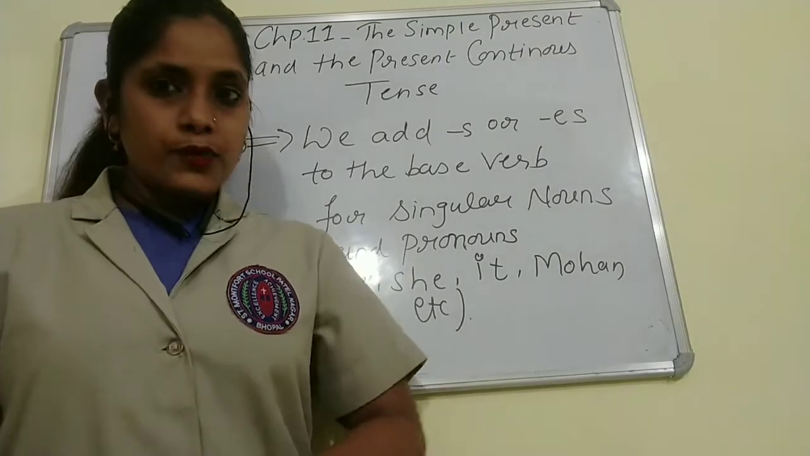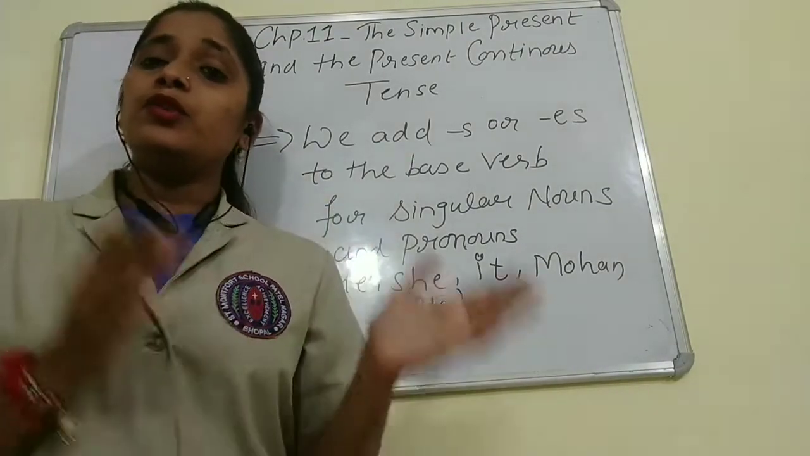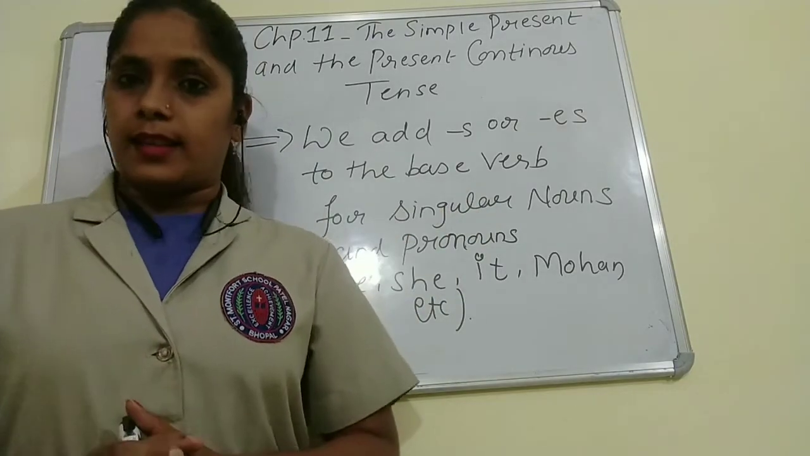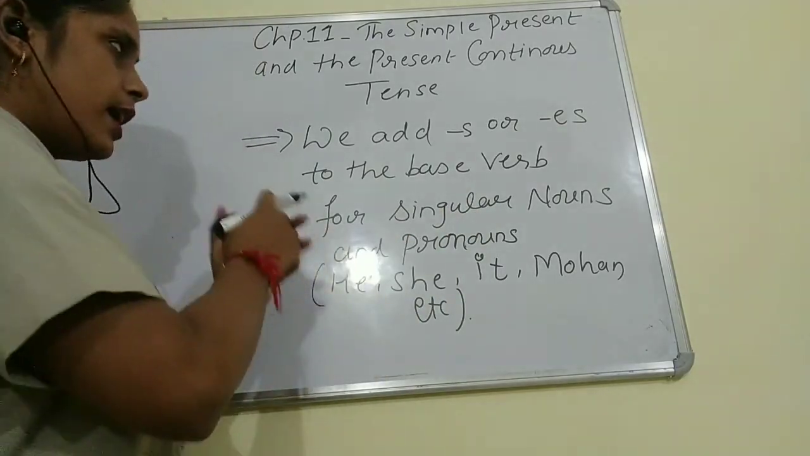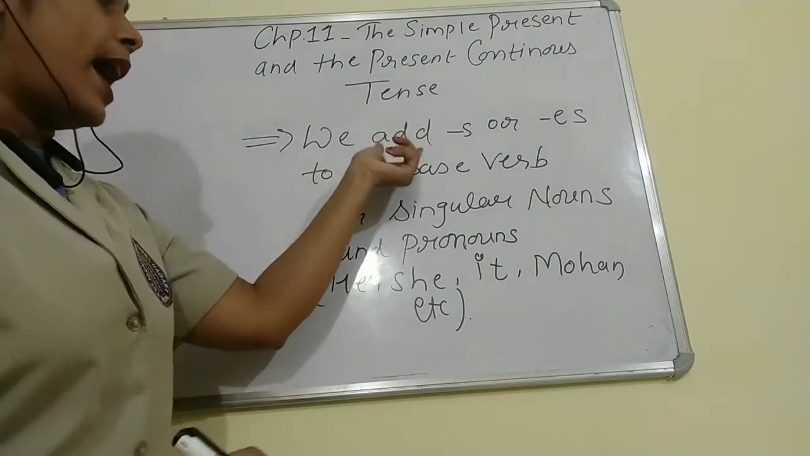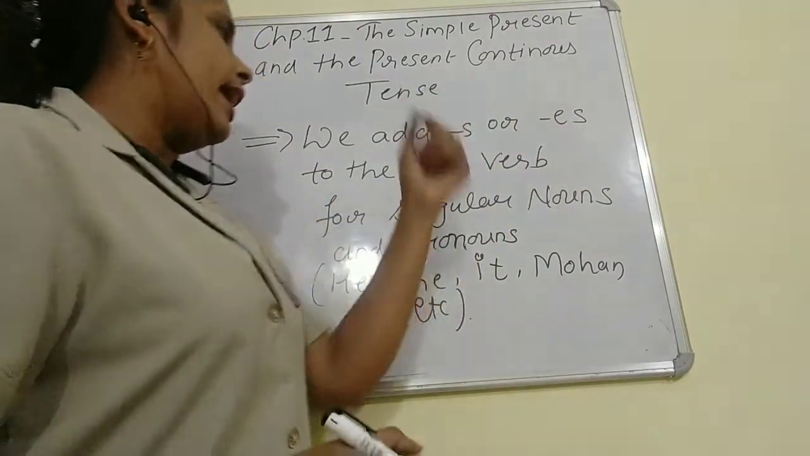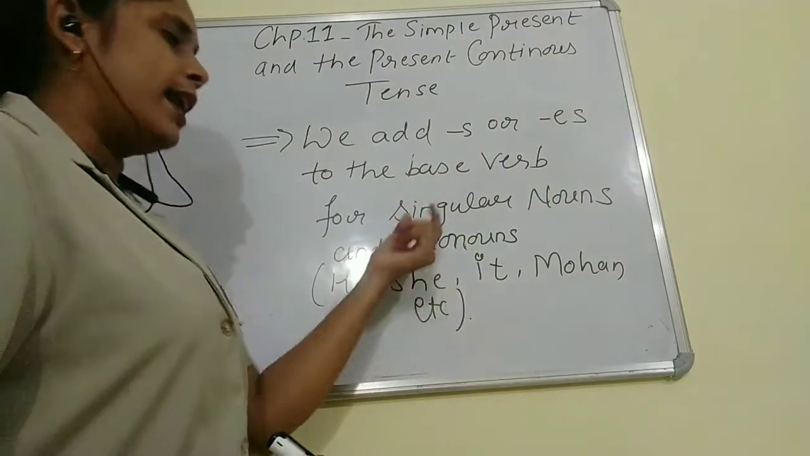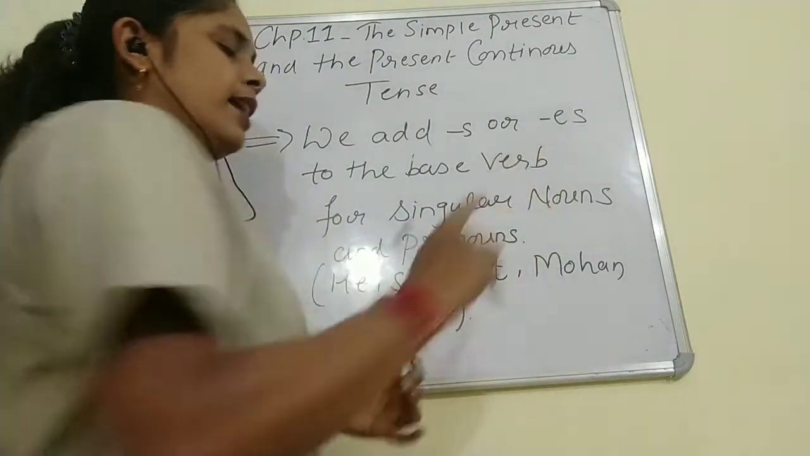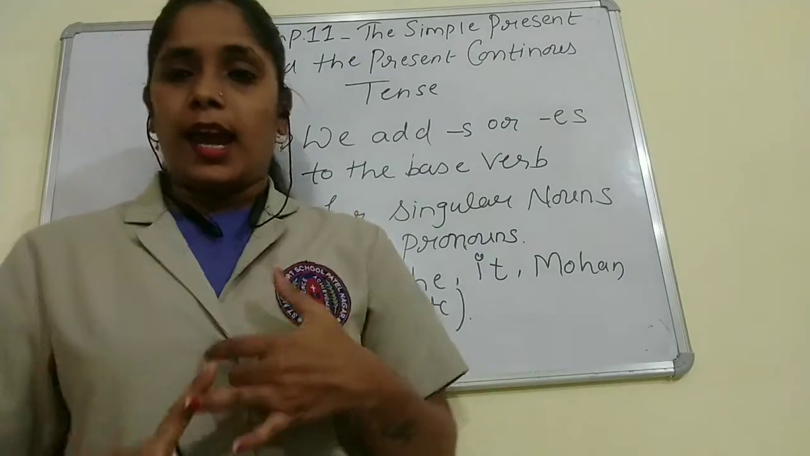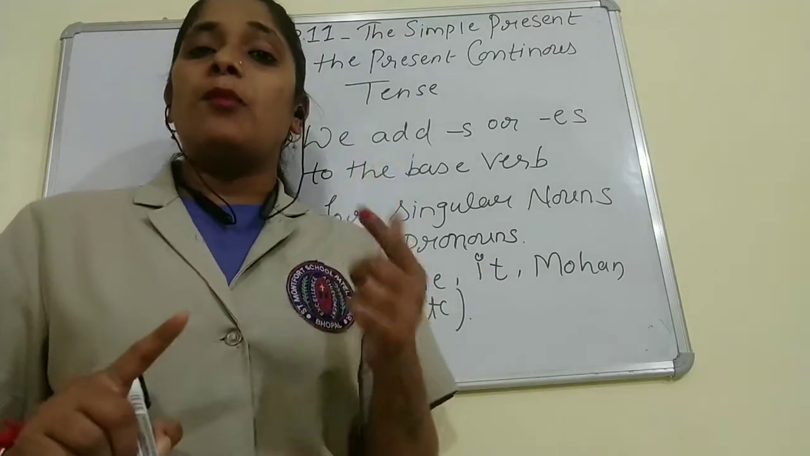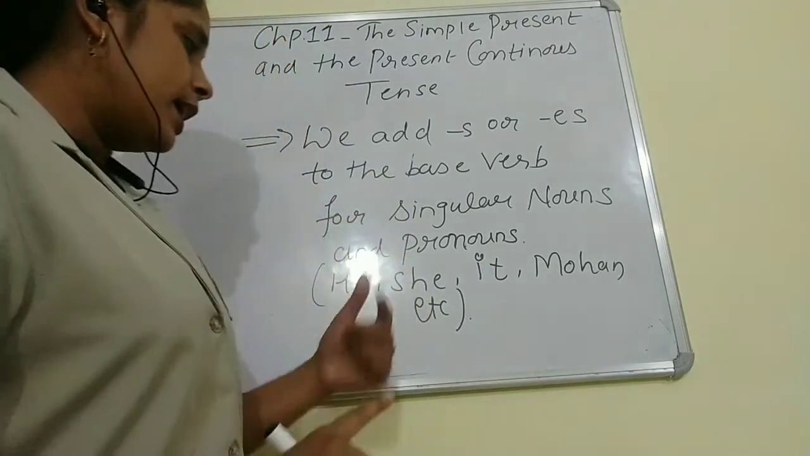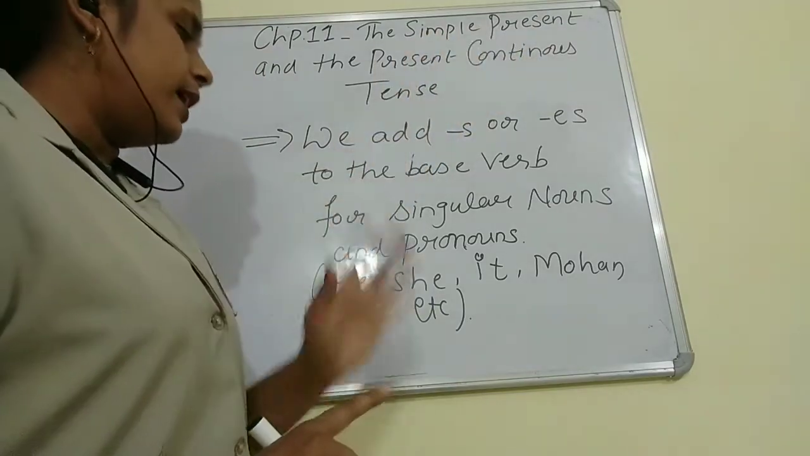So children, in this video we will talk about how to frame simple present tense. First of all, see here everyone, we add s or es to the base verb for singular nouns and pronouns. We add s or es in the base form of the verb to make simple present tense.